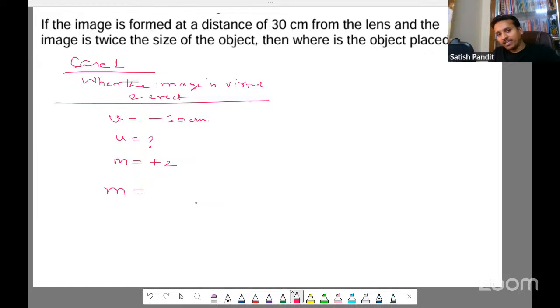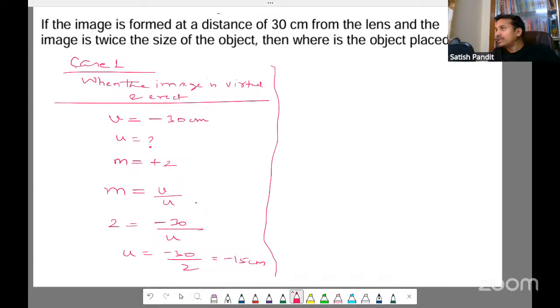So M will be V by U. So 2 is equal to V by U, where V is -30. U we have to find out. U is equal to -30 by 2, that is -15 centimeter. So write one conclusion. Therefore, the object is placed at a distance of 15 centimeter from the lens, left side, basically. Case 2.